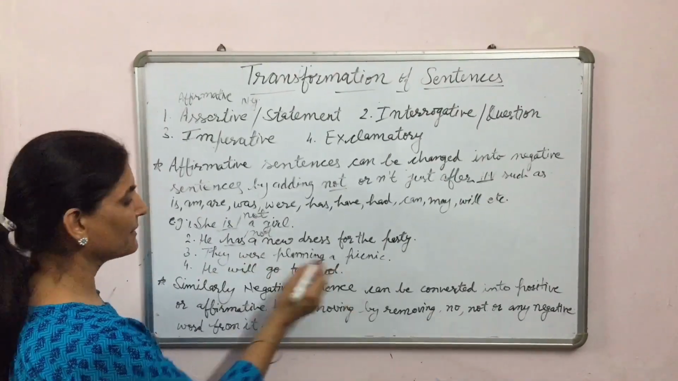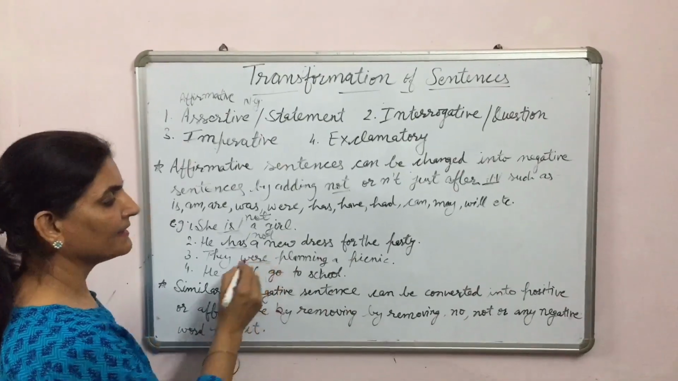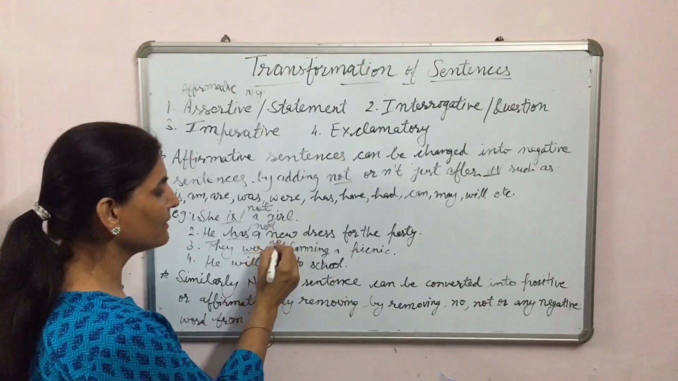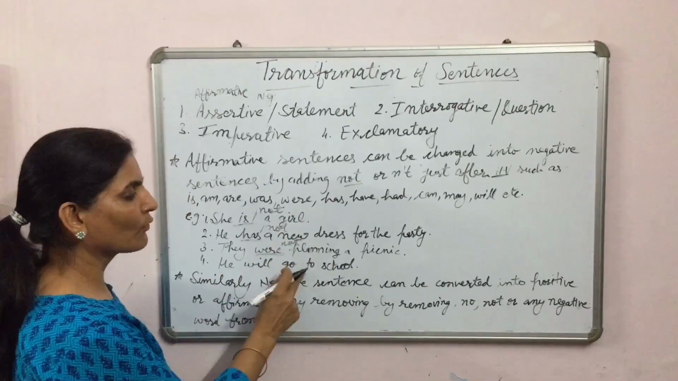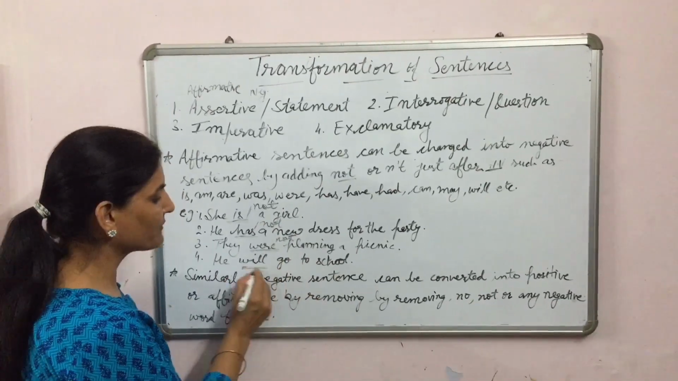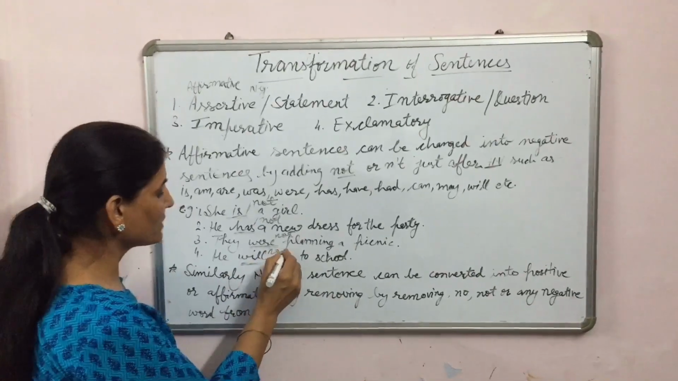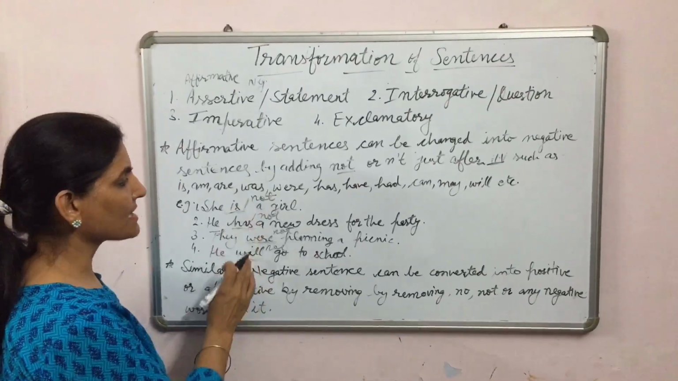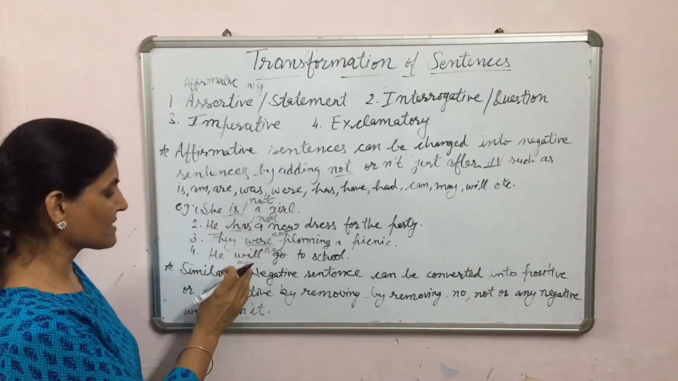They were planning a picnic. Were. They were not planning a picnic. We will put not here. He will go to school. Will. After will we will place not. Then he will not go to school. Now these are the negative sentences.